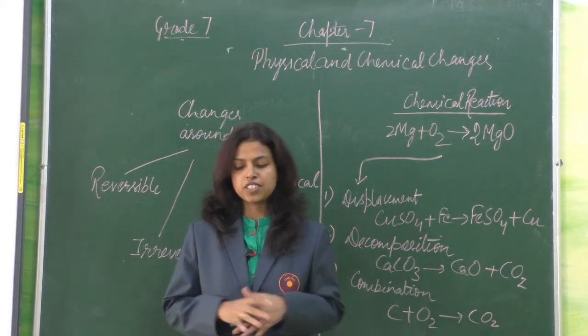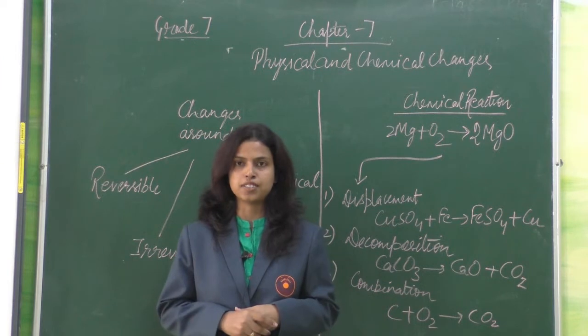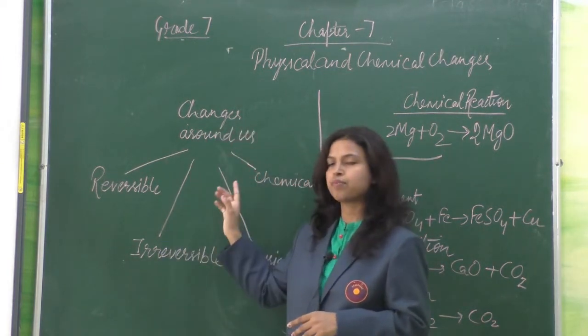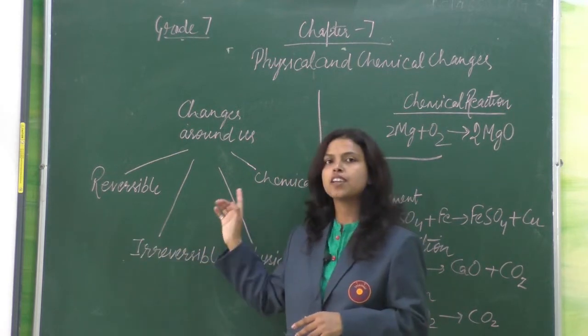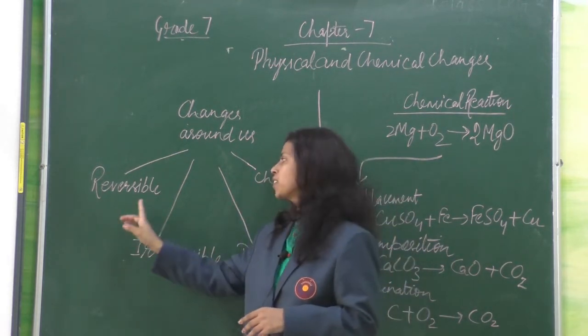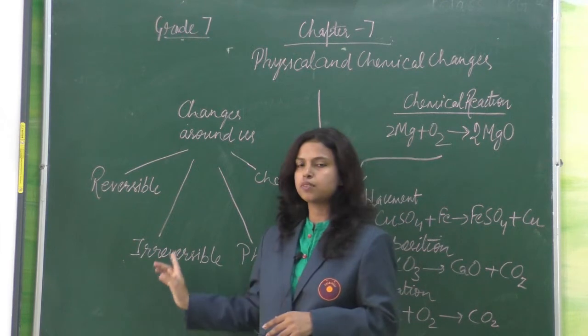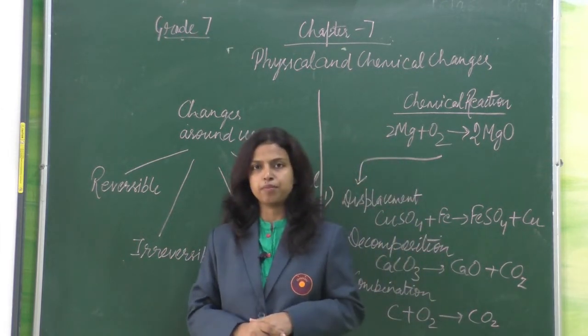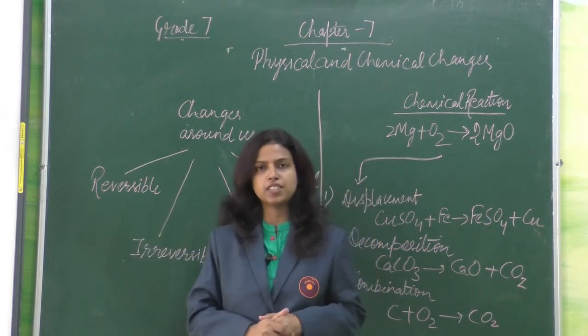There are many changes which happen around us. So let's discuss them. Changes around us. There are 4 types of changes that occur around us: reversible, irreversible, physical and chemical. So we'll discuss them one by one. First one is reversible changes.